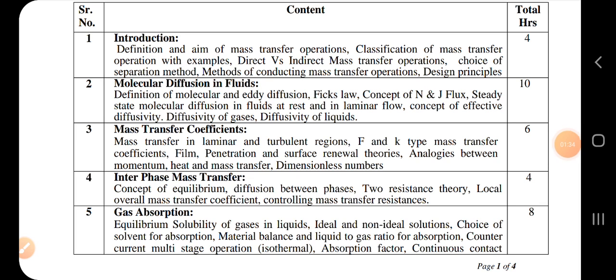So mass transfer operations are characterized by transfer of substance through one another on a molecular level. Concentration gradient is the principle of mass transfer operation. For example, the simplest example is boiling of water, or when water is evaporating from a river or pool into the atmosphere or air, molecules of water are diffusing through the air.